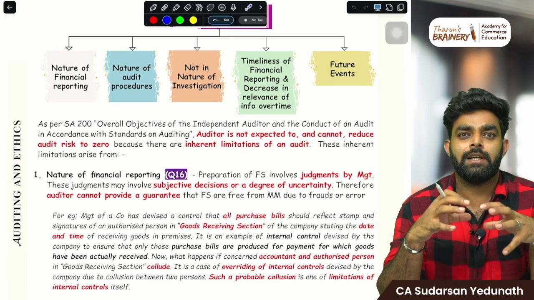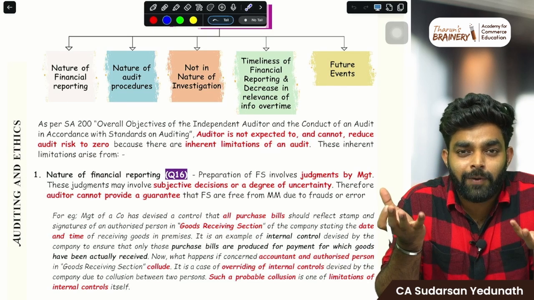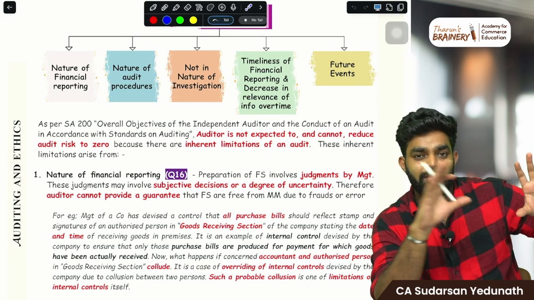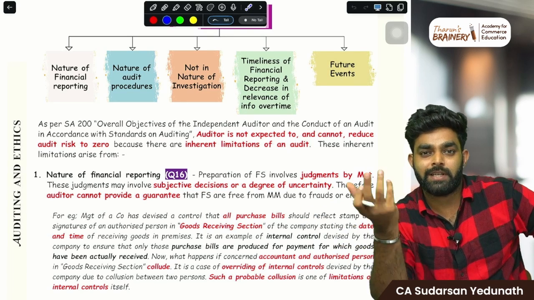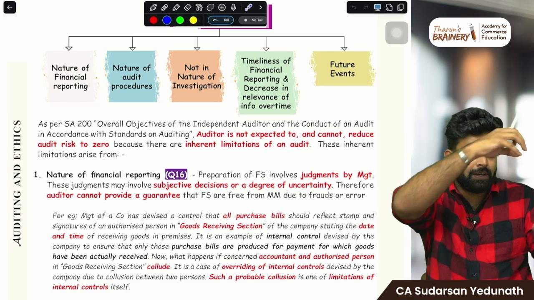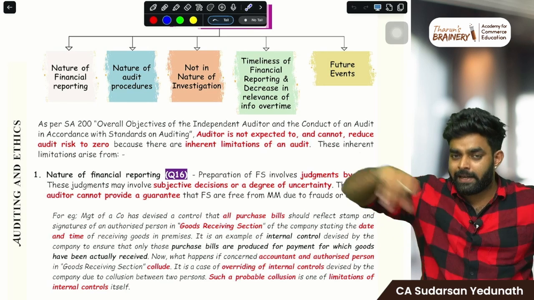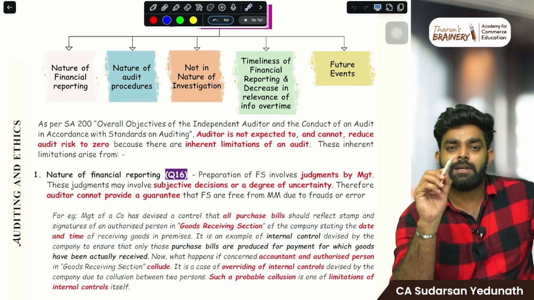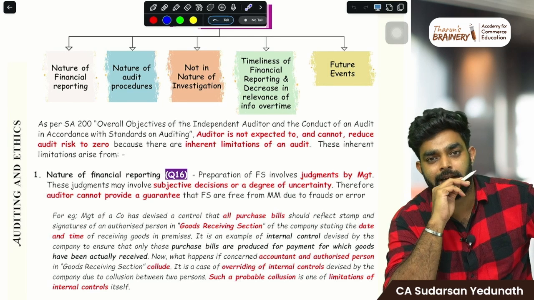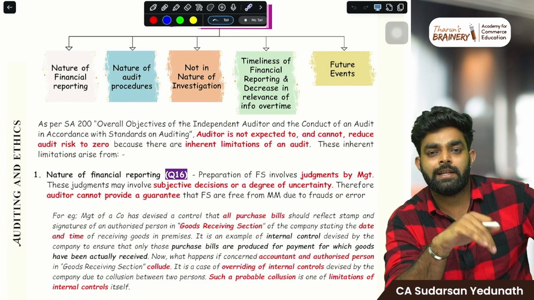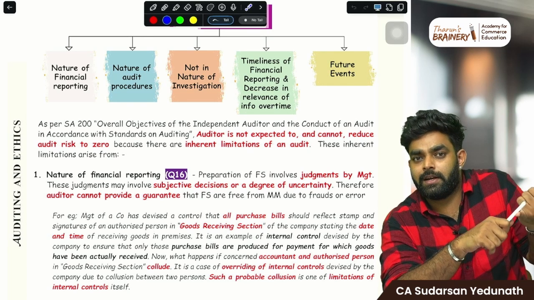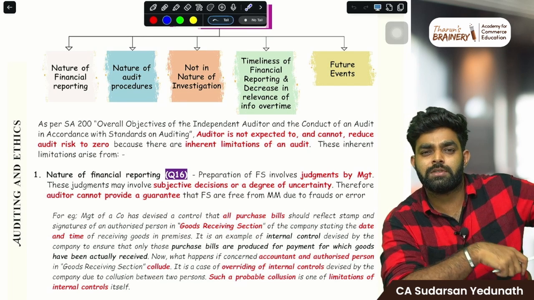So the nature of financial reporting. What is financial reporting? The process of making financial statements is what we call financial reporting: financial statements, all the reports, everything, like from a journal entry to ledger, this entire process. In the nature of financial reporting, management makes a lot of judgments. For example, selecting the accounting policies, depreciation. They can use the straight line method or the WDV method, and they used WDV.